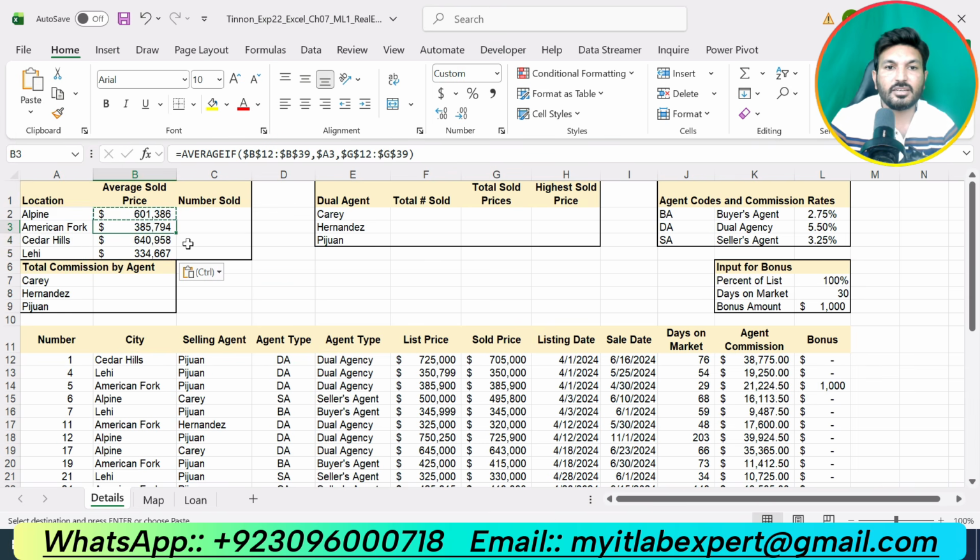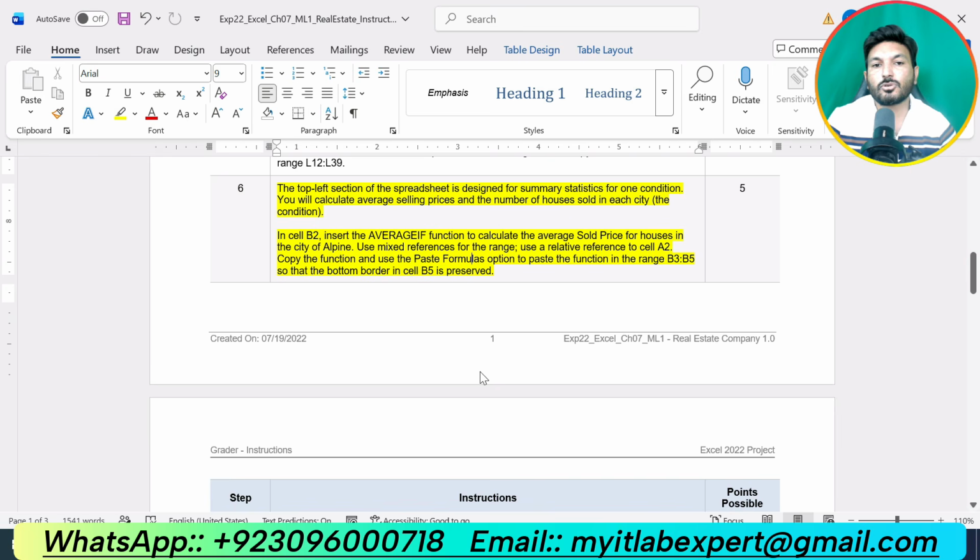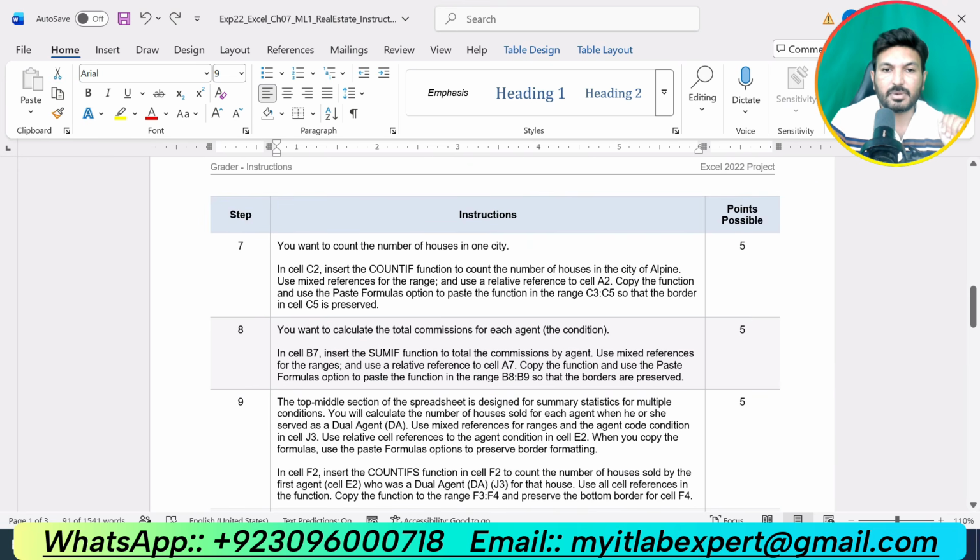Okay, that is all about step number 6. So we have completed 6 steps of this assignment and now we are supposed to move to the next step, that is step number 7.